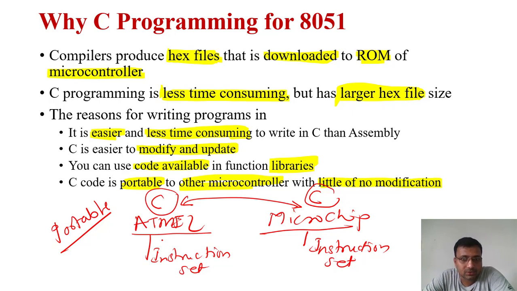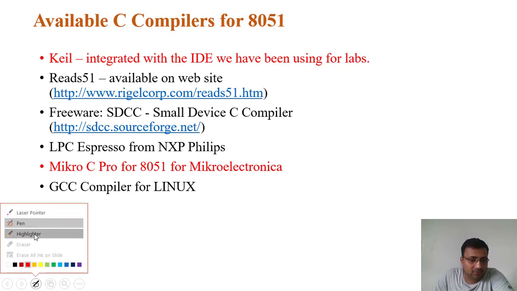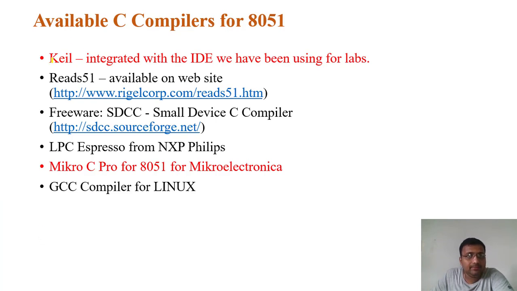Okay. Next is the availability of compilers. There are many compilers available for C. Like we have Keil. Keil is an integrated development environment, that is IDE, and we have been using this for the lab. Also we have Reads 5.1, another compiler available.